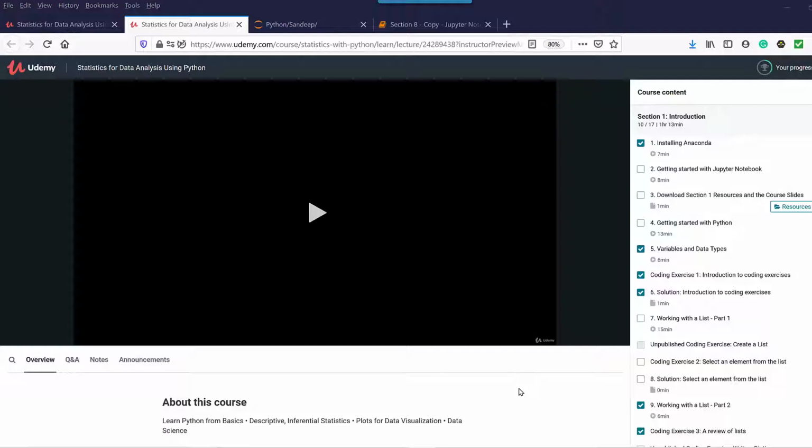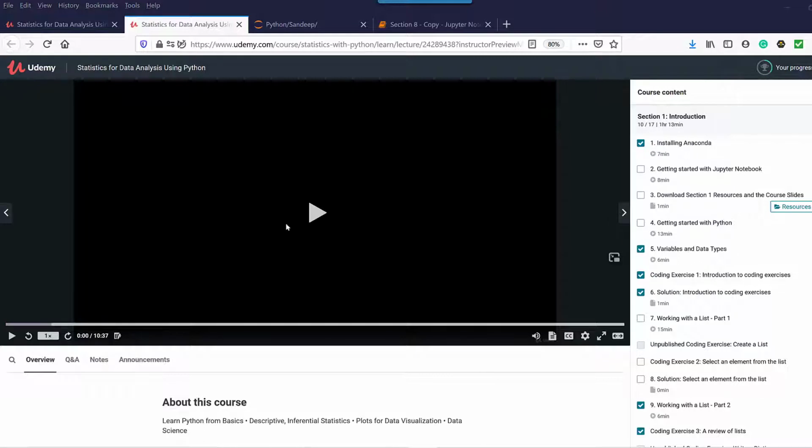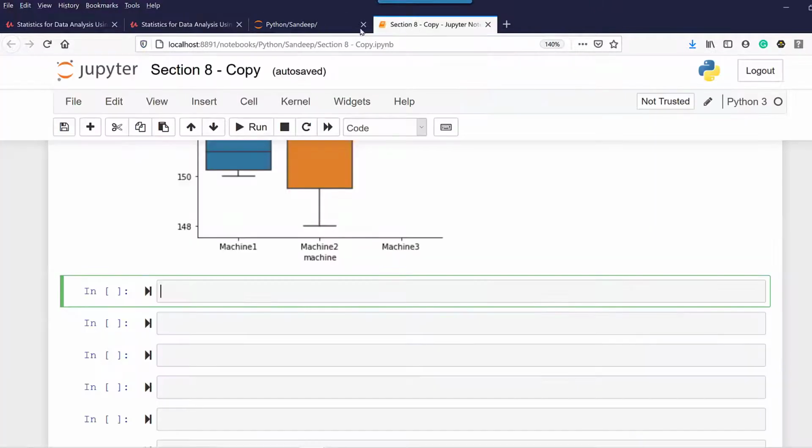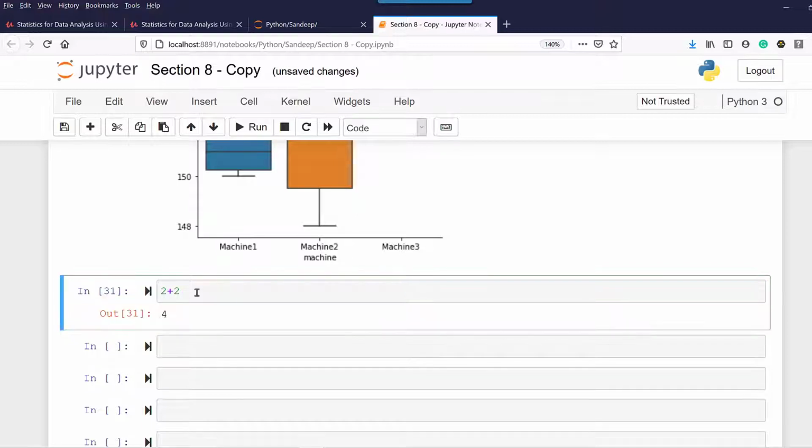I'm sure by now you would have downloaded Anaconda and you would have had some familiarity with Jupyter Notebook. One thing I will suggest is that when you take this course, open a Jupyter Notebook in a separate tab. Let's say 2 plus 2, whatever you are learning, start doing that. That will help you in understanding Python much better. You need to do some practice with your own hand rather than just listening to videos here. That's the first thing which I wanted to share here.